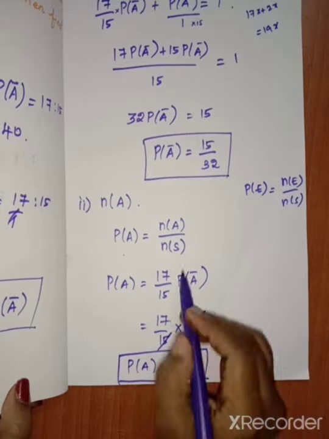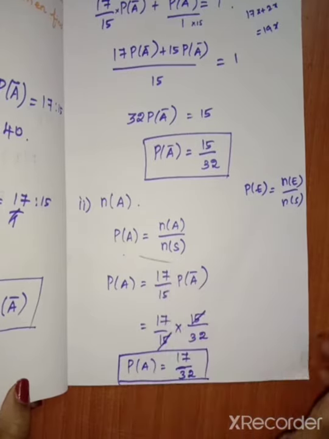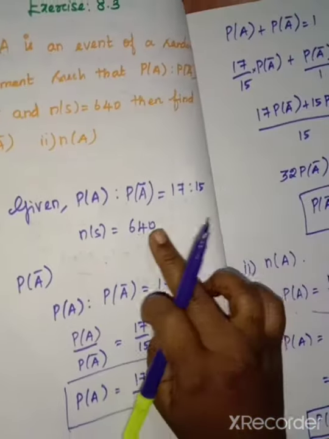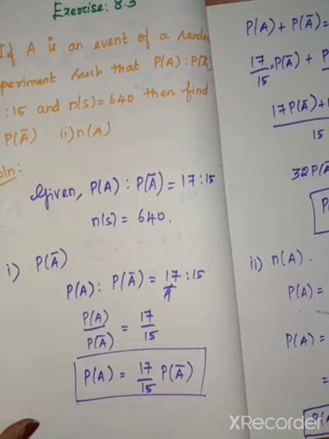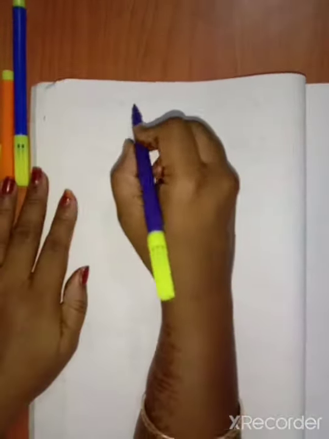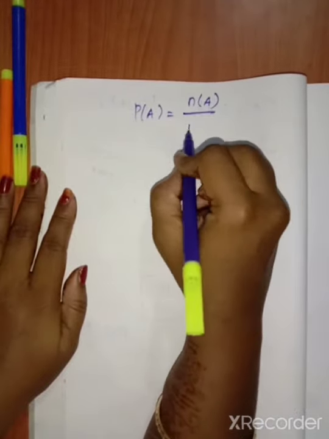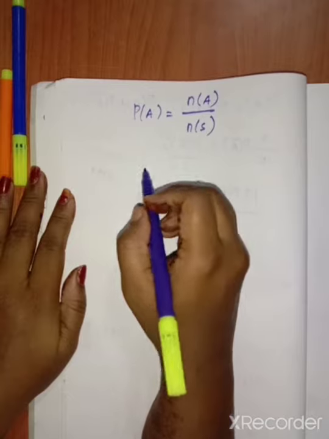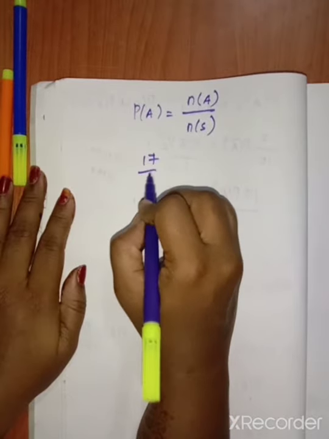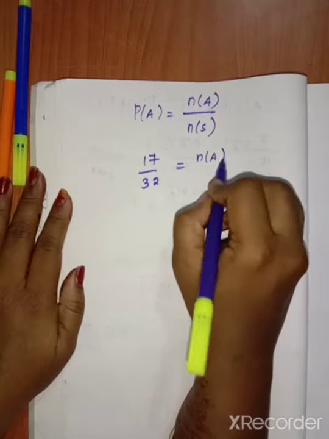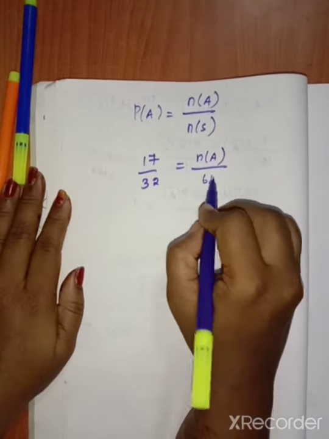Now we want to find the N of A. This is easy to solve because we know the P of A and we also know N of S. Now substitute in the formula. So the formula is P of A equal to N of A divided by N of S. P of A is 17 by 32. N of A we didn't know. N of S is 640.